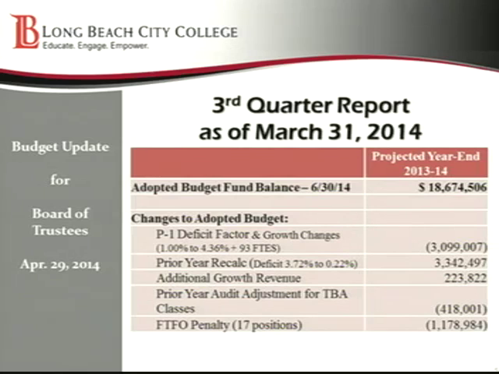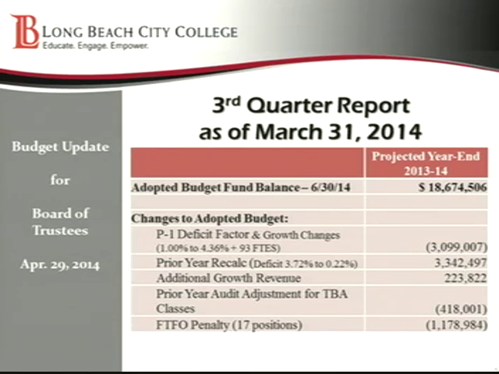So here, that first line there was the adopted budget. That was the $18,675,000 that you just saw on the previous slide. And so what has changed to impact that amount? The first line item there is apportionment. We call it P1. That was period 1. And the deficit factor and growth changes.